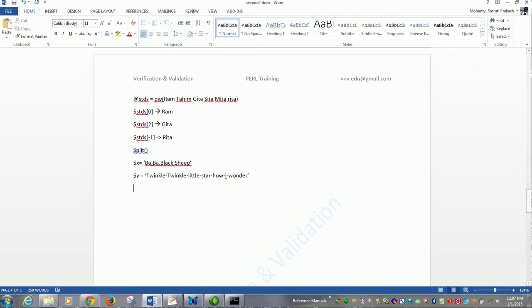So split has a syntax: here you have to give the pattern on what basis you have to split. Then you give the string variable and then you assign it to an array. Okay, let's look at an example.